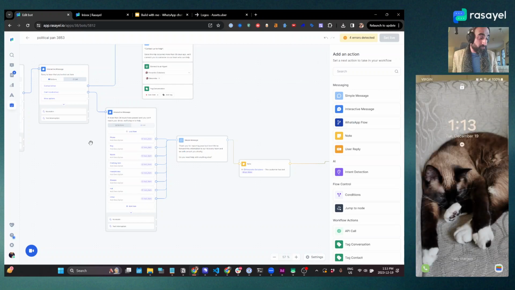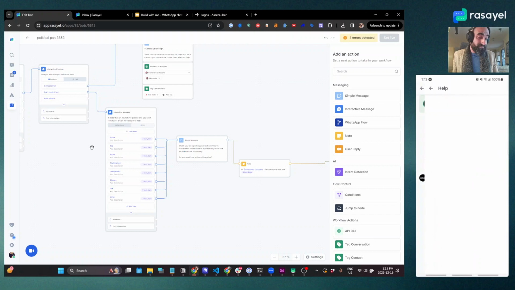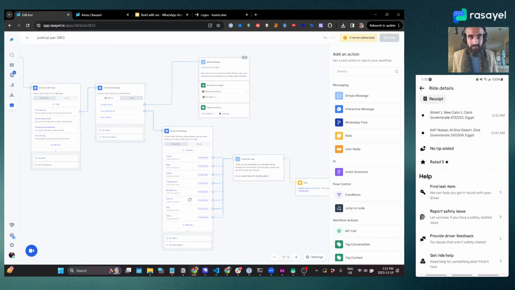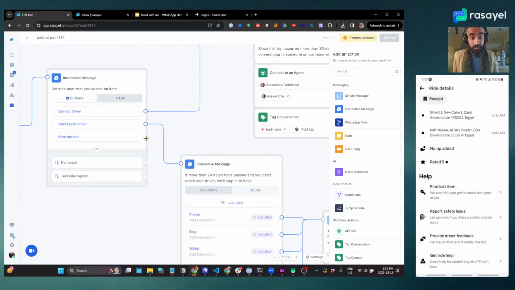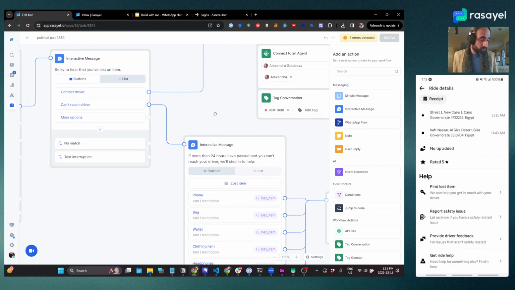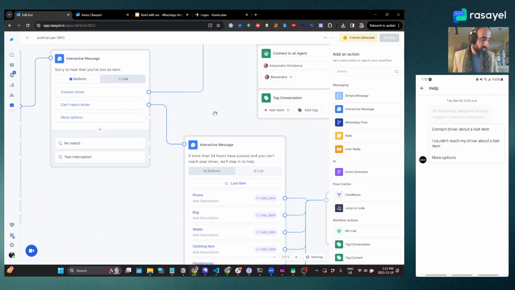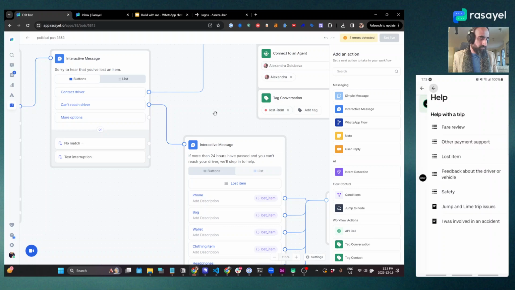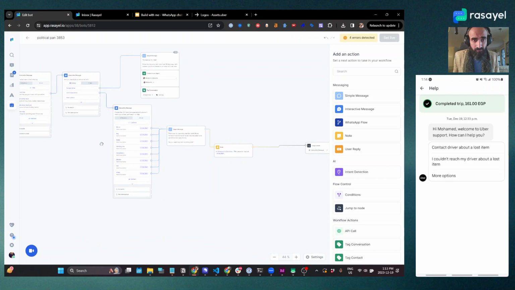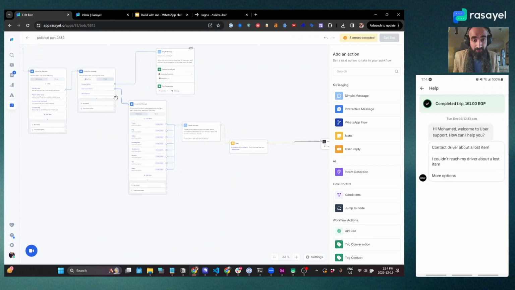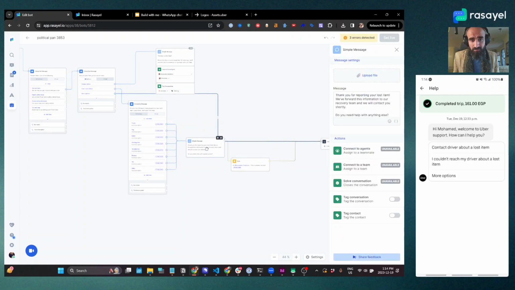Now back to this. We've done this part. We've completed this lost item flow roughly. We still have to do something here under more options. And let's see what it says there. I think it just takes you back to the main menu. Yeah, just takes you back to more options. So for more options, we will do the same thing. We're just going to jump this person to the main node once again. And so this is what it's going to look like now.